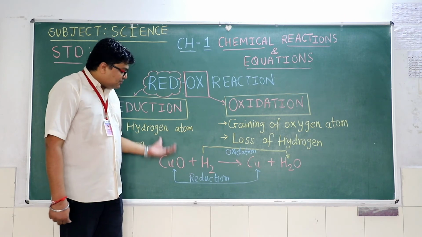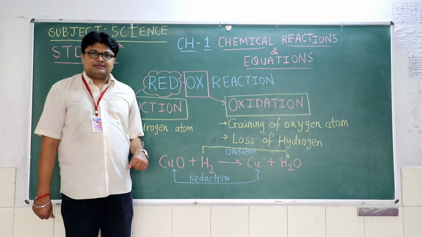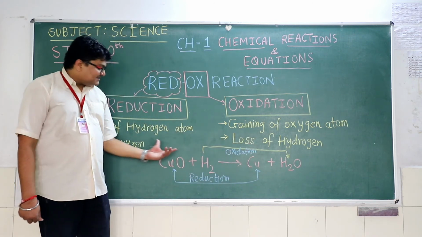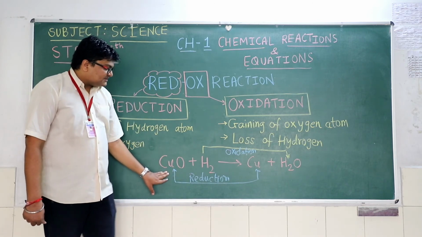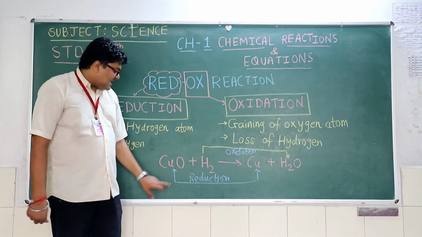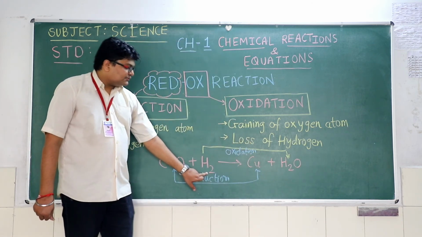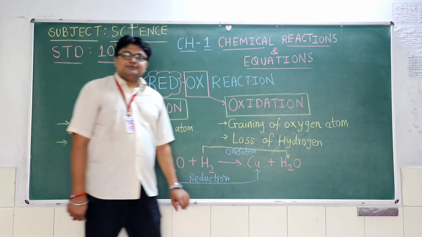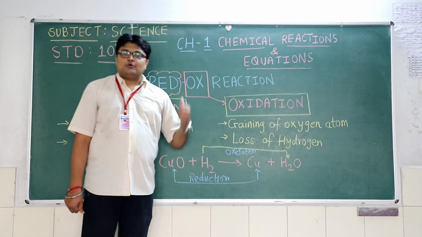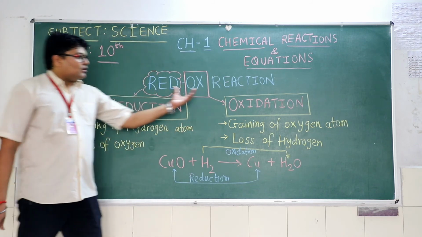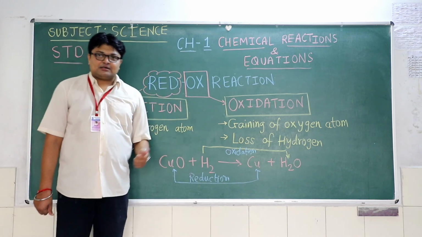So the reaction in which both reduction and oxidation both take place is known as a redox reaction. So this is the redox reaction. Now see the elements of left hand side and right hand side are balanced or not. Here copper is 1, here also copper is 1, here oxygen is 1, here also oxygen on right hand side is 1, here hydrogen is 2, and here also on right hand side hydrogen is 2. So the reaction is balanced. So this is how redox reaction works. So reduction and oxidation both take place inside the same reaction. Such a reaction is known as redox reaction.